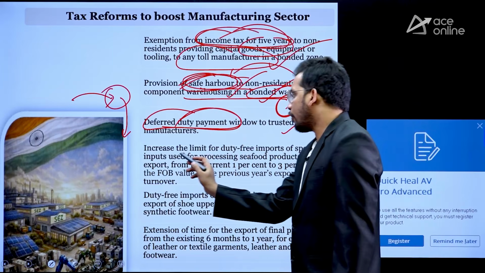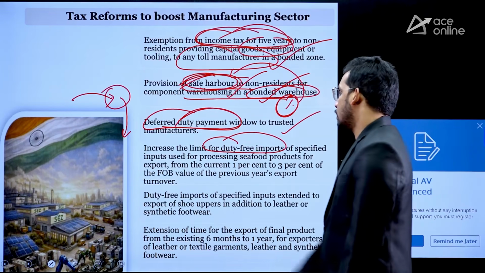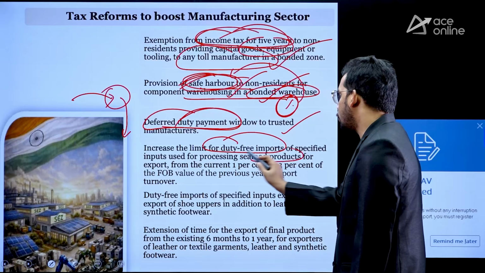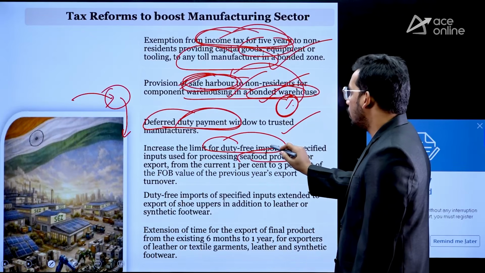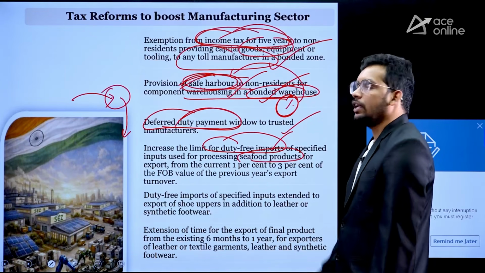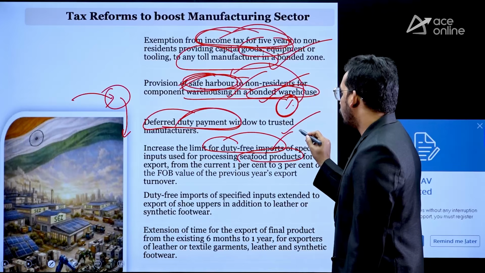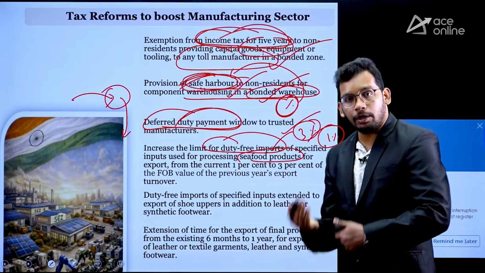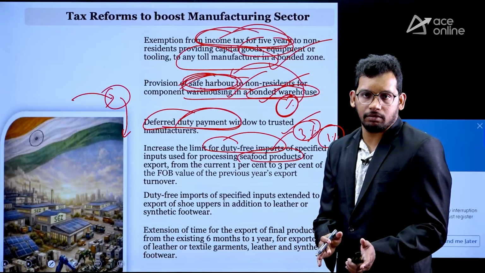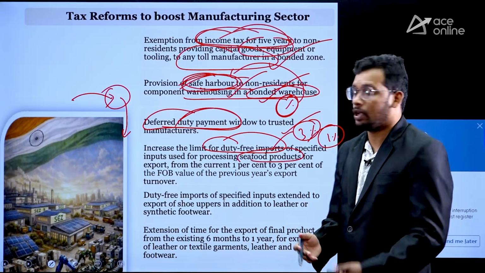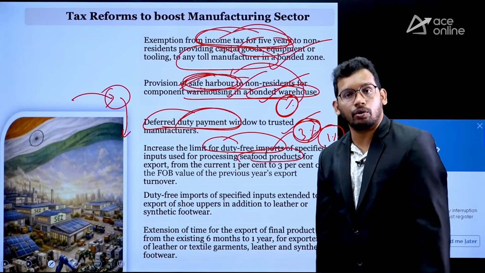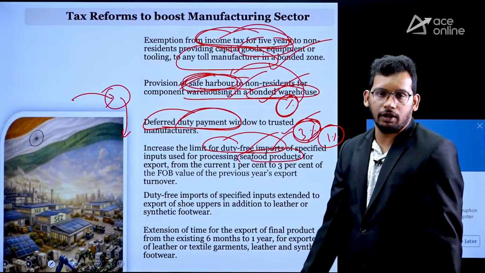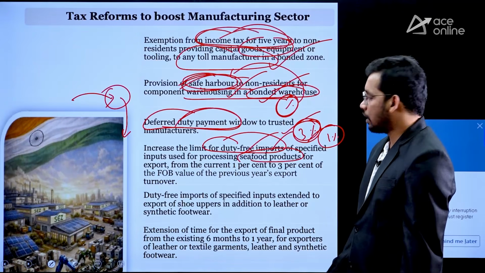And then for the fishery sector, whoever is involved in seafood production, we are going to give duty-free imports of 3%. Earlier it was 1%. Out of the total imports, only 1% were exempted because there may be raw material and all. But now 3% of the total imports will be duty-free for the fishery sector, right?